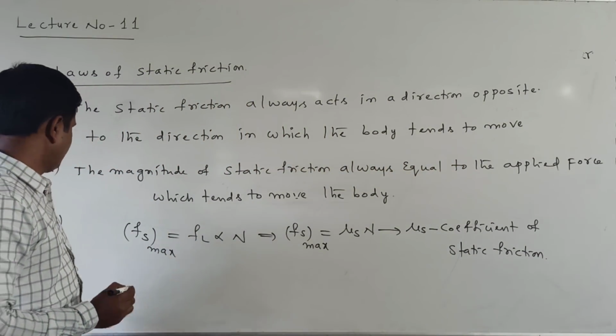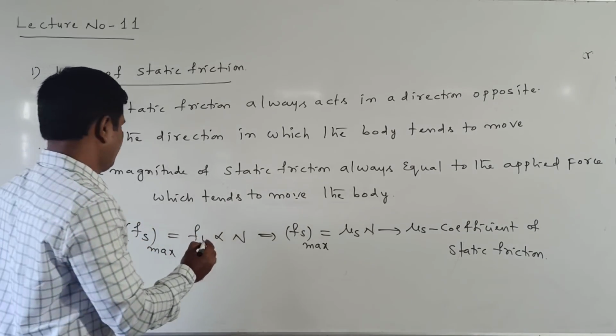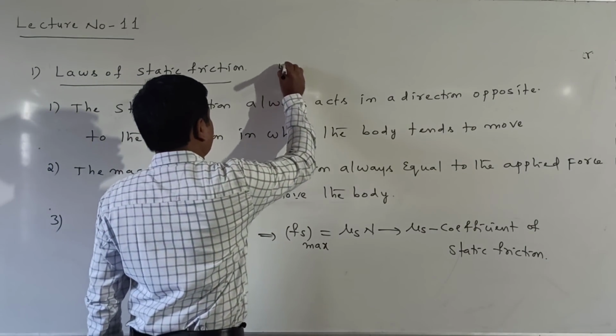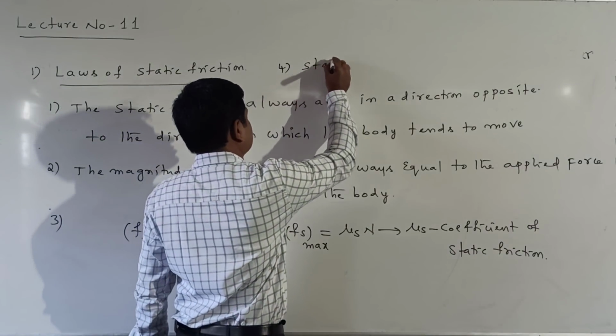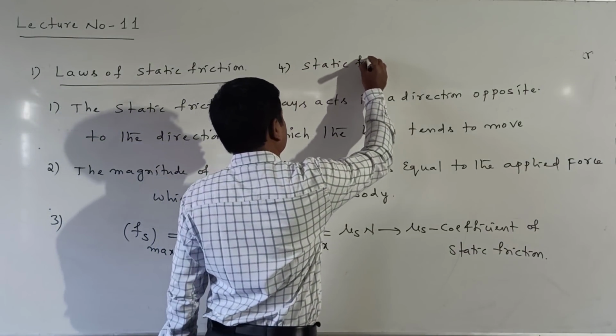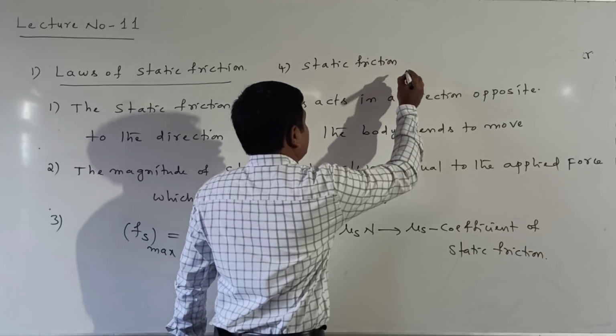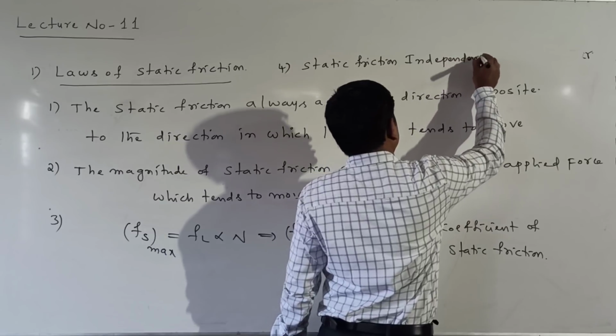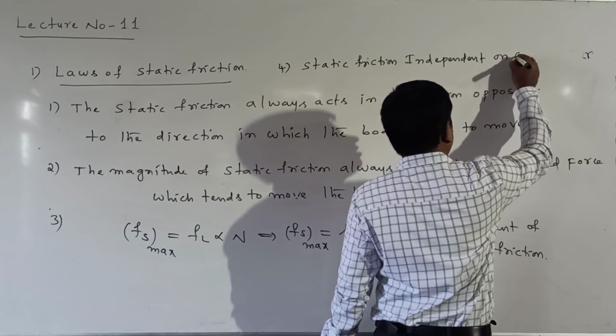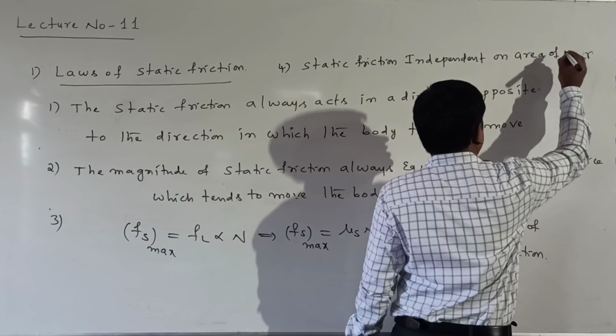Now I am writing the fourth one. Static friction is independent of area of contact.